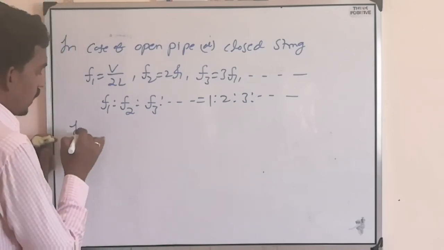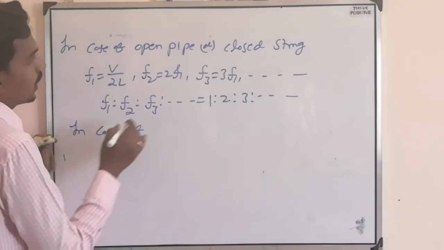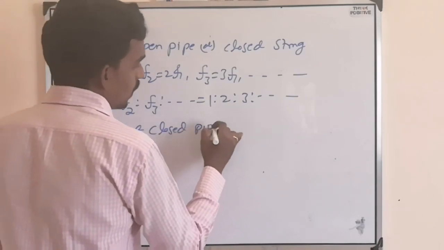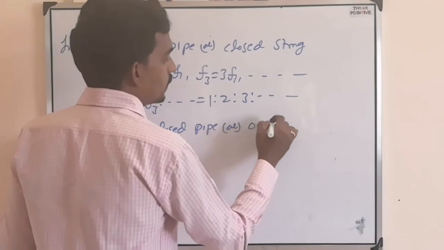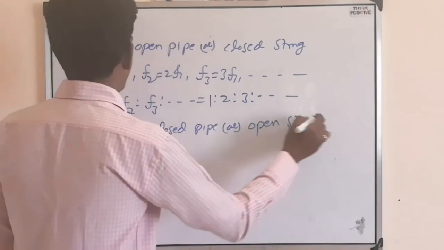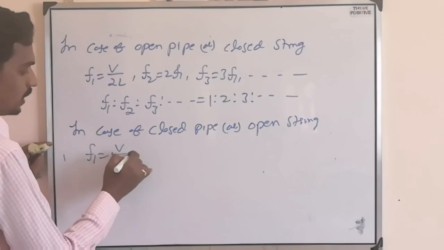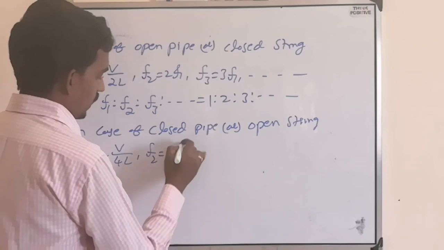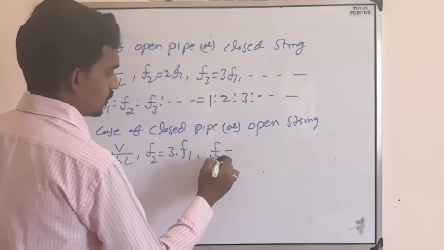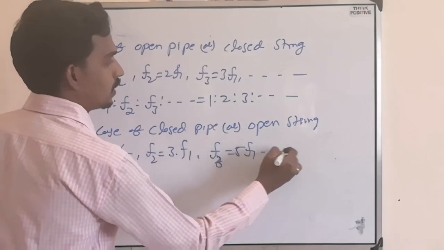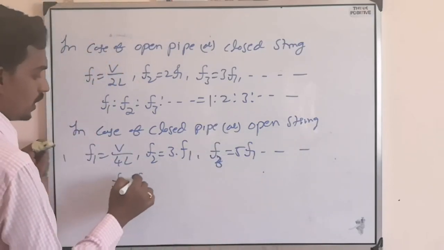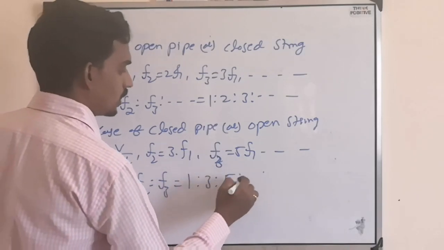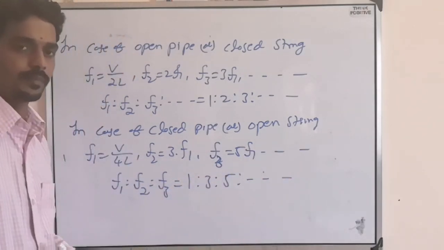Now in case of a closed pipe or open string, the fundamental frequency is V by 4L, and next one is 3 times F1, next is 5 times F1, so on. So the ratio of possible resonance frequencies is 1 is to 3 is to 5 and so on.